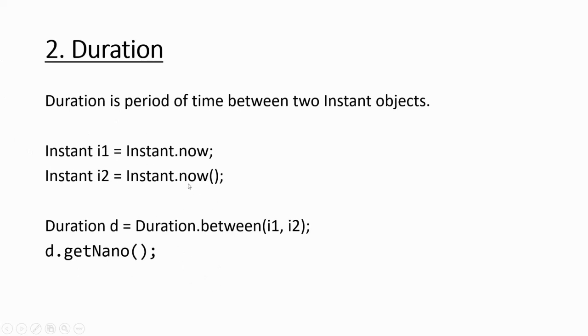Such operations are actually useful when we try to examine the performance of a method. You can start the first instant at the starting of the method, and the second instant can be the ending of the method, and then you can get the nanoseconds or seconds also. I believe the duration has some utility methods, so that we can get to know how much time it takes for the method to execute. Okay, so that is duration, which is the period between two instant objects.